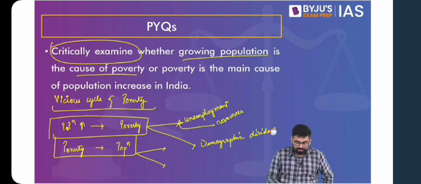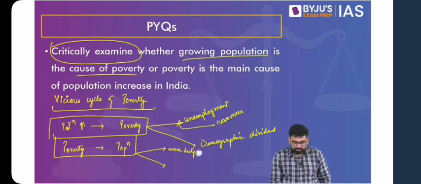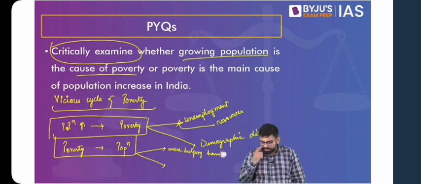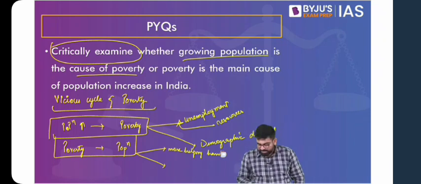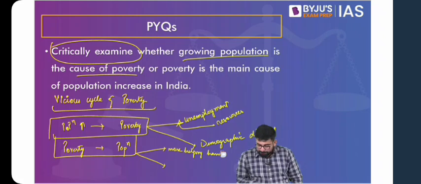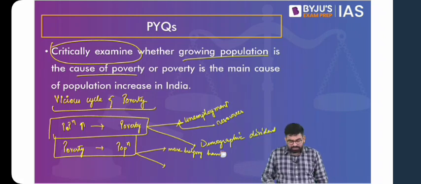Deepika is saying that, yes, the question is asking about how growing population is the cause of poverty. But we have to look into both the dimensions, because we have to critically examine this statement. So if you look at this statement, it is a dual statement, which has two parts. Generally, students tend to miss this aspect of critically examine. They think that they have to critically examine the relationship between growing population and poverty. Yes, that is one part of it.